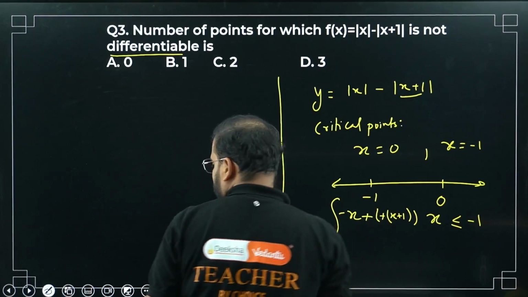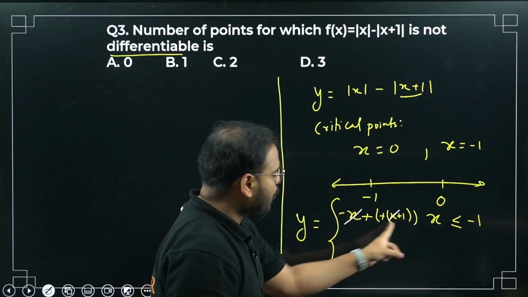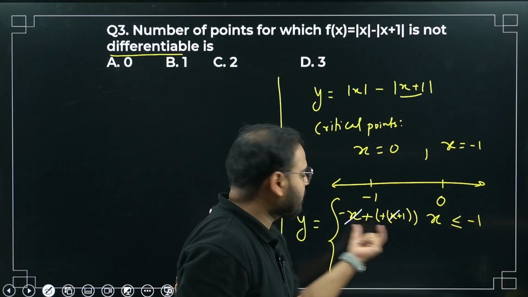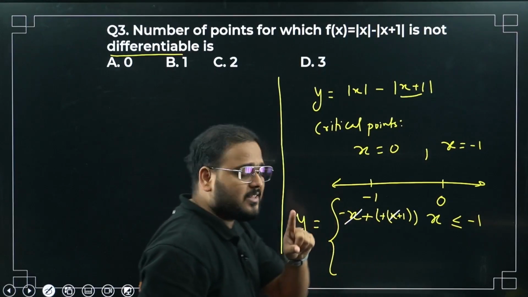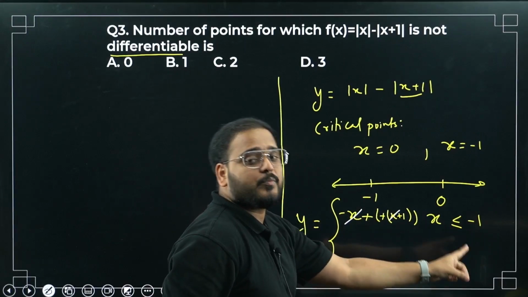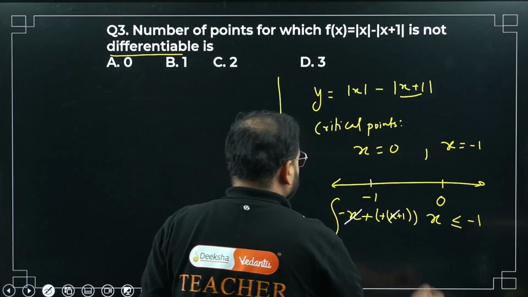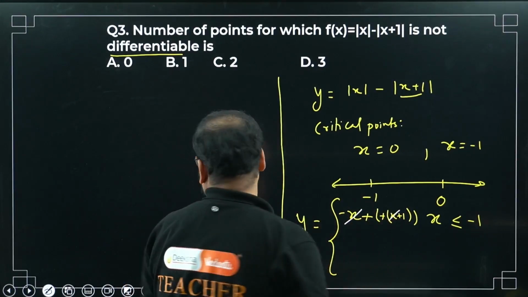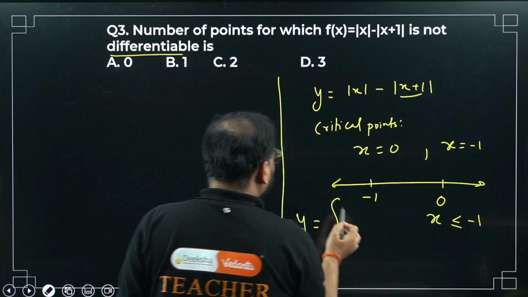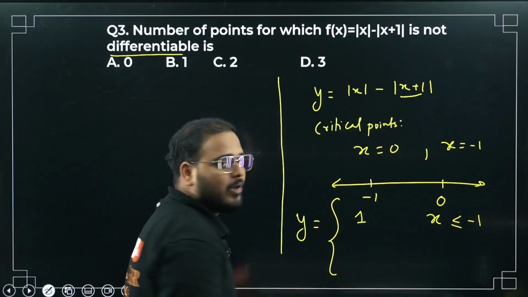Please check. I can cancel minus x and plus x. What am I left with? Only 1. So I can erase all of this and write simply 1. Before minus 1, for the function y, what is the graph? Simply a constant graph, y equals 1. I hope you got it. Just open the function with a minus sign. The graph is 1.